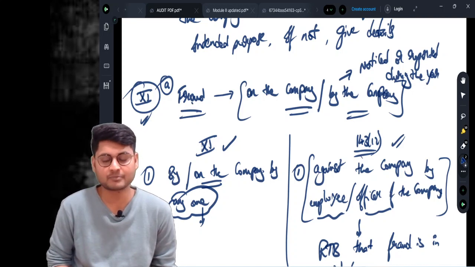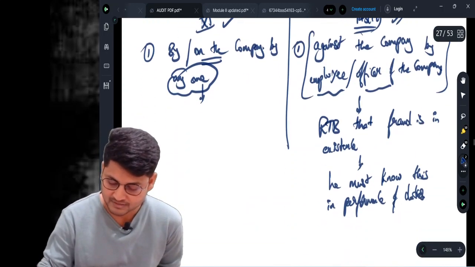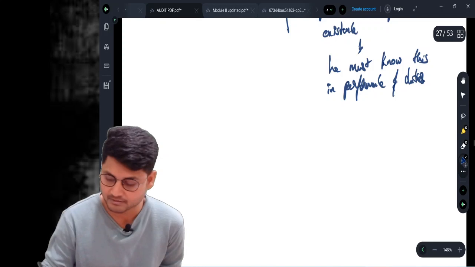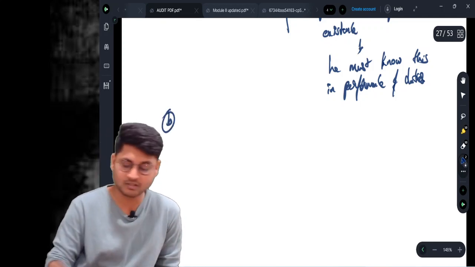I hope you are all getting the point. I have given you the difference between 11 and 143 subsection number 12 also. Done. Next point, subclause number B. So what does it talk about? It talks about